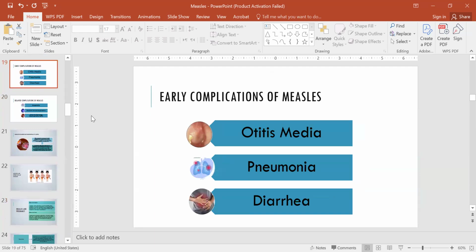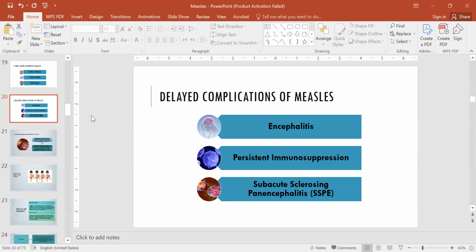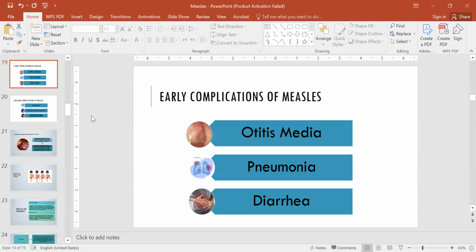Right. This is an incomplete list, because we know that measles is one of the diseases that can be life threatening. It has early complications and late complications. So you must add more in the complications of measles. Right. Where is acute pancreatitis? Next, please. No, ma'am. Acute pancreatitis is not mentioned. I will add it later on.